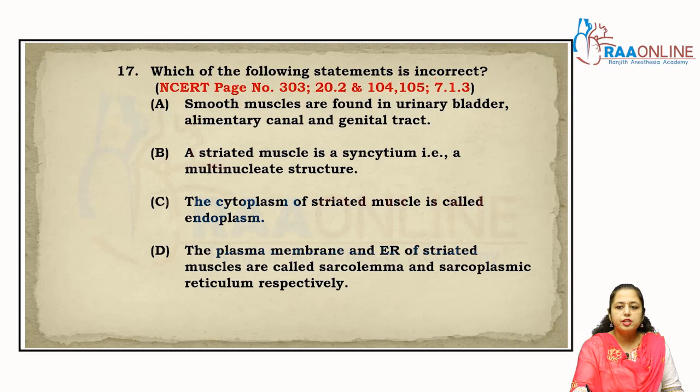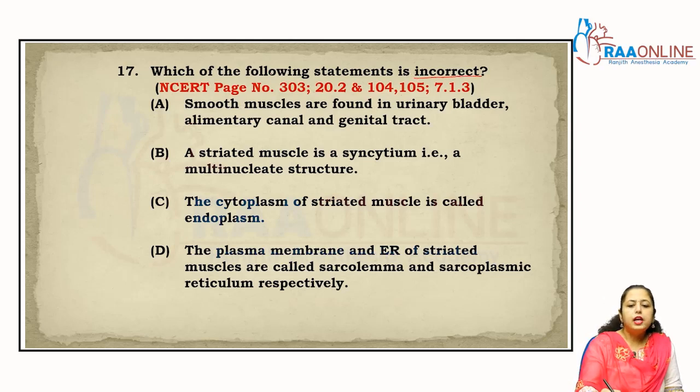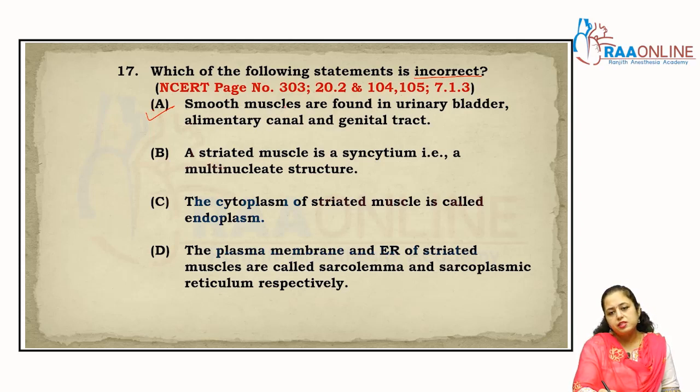Which one of the following statements is incorrect? The smooth muscles are found in urinary bladder, alimentary canal and genital tract. It's right, because they are involuntary muscles. We are not able to control the urinary bladder contraction or the alimentary canal movements, that is the peristalsis movement, or the genital tract, right?